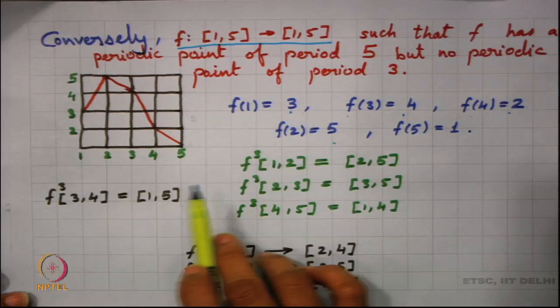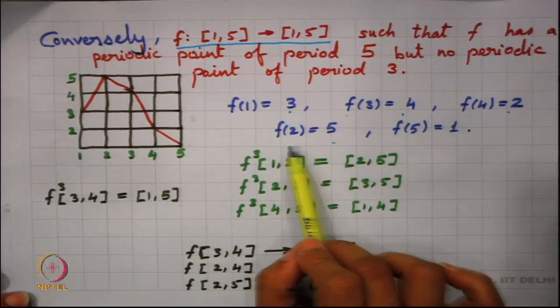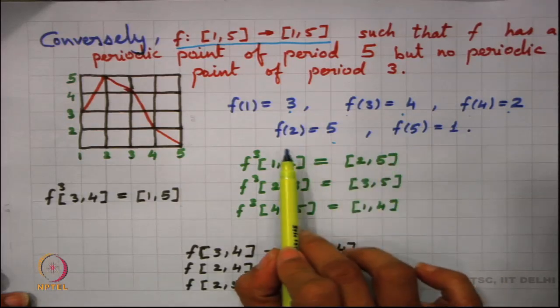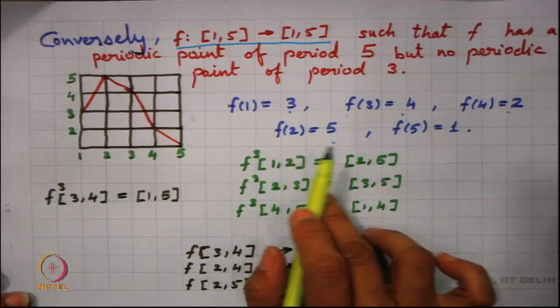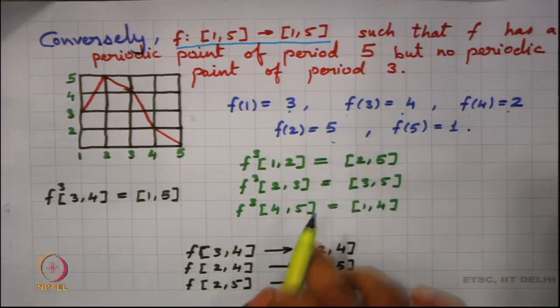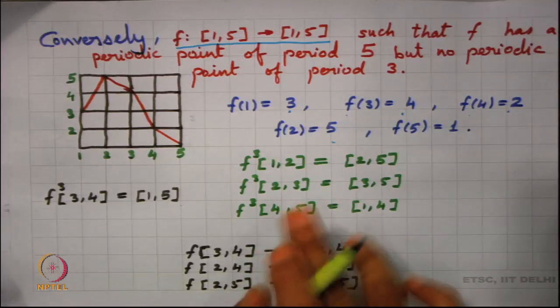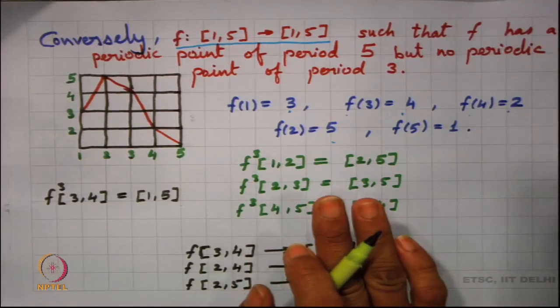So, 1, 3, 4, 2, 5 gives me a periodic orbit of period 5. Now we have this periodic orbit of period 5, and we want to show that it has no periodic point of period 3.